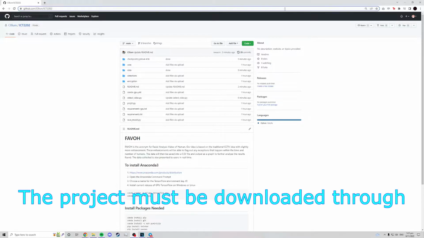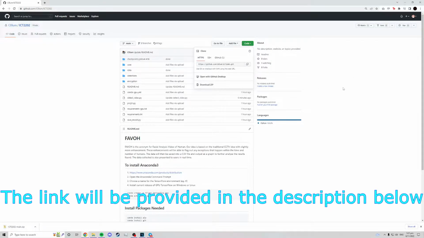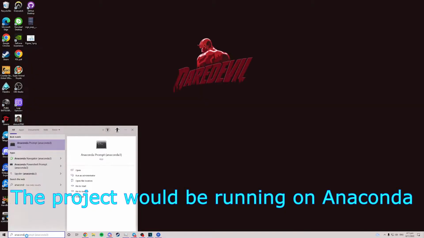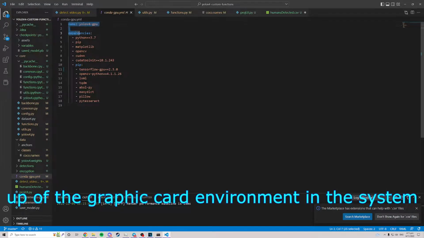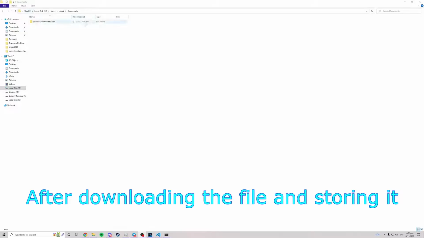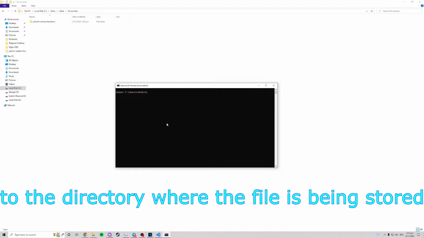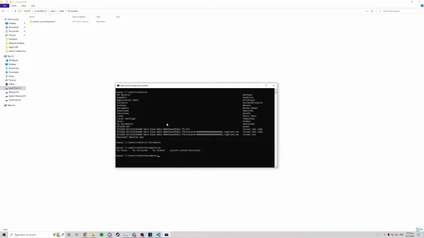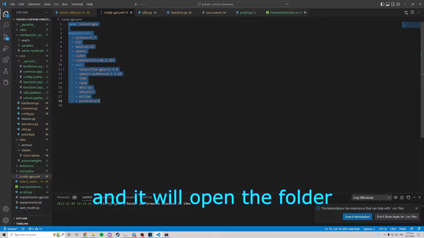The project must be downloaded through GitHub at this link to be utilized. The link will be provided in the description below. The project will be running on Anaconda. This is to prevent complication with setting up of the graphic card environment in the system, which we are going to do later. After downloading the file and storing it in the desired folder, we must change the directory to the directory where the file is being stored. To open the codes for the program, you can type in code followed by a space and then a dot into the terminal, and we will open the folder.